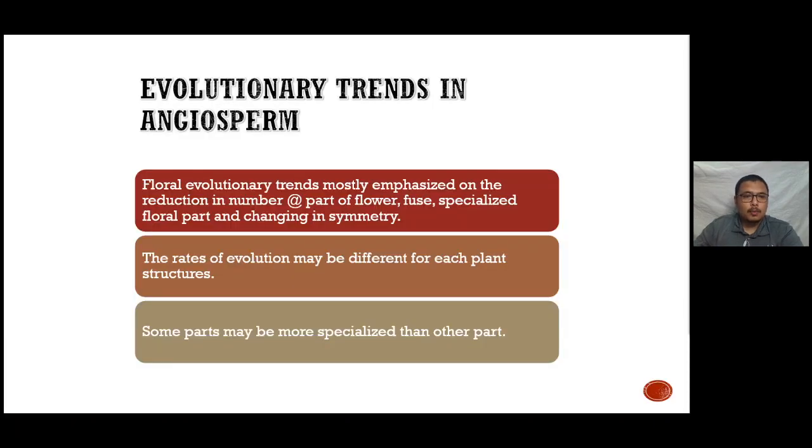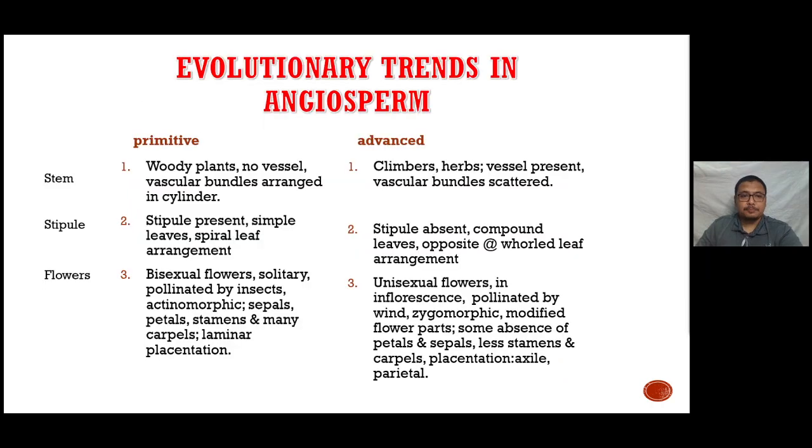Okay, most of the time, the key areas always observed by the cladists or evolutionary taxonomists are through the flower development. Floral evolutionary trends mostly emphasize the reduction in number or part of the flower, either fused, a specialized floral part, or changing in the symmetry. So in most cases, the rates of evolution may be different for each plant structure, and some parts may be more specialized than the other parts.